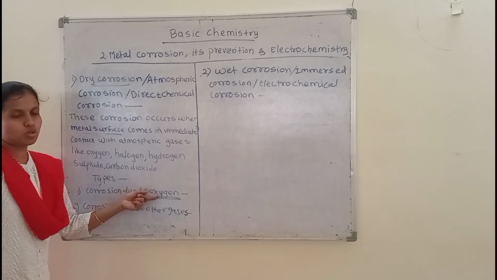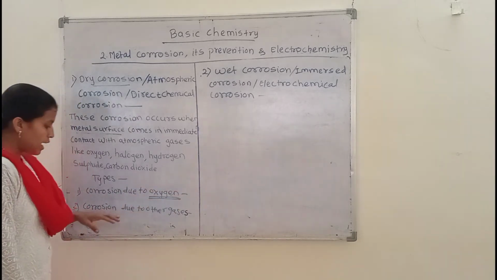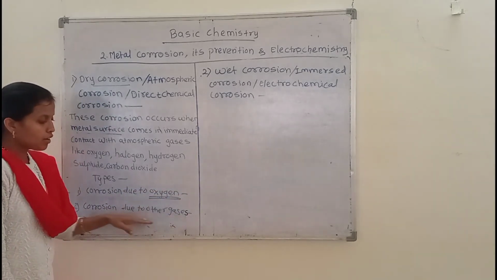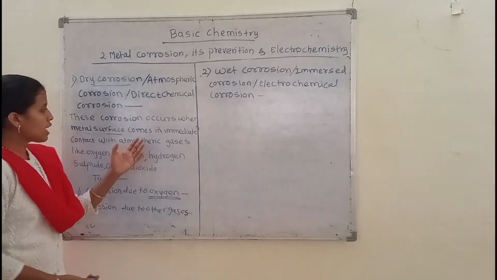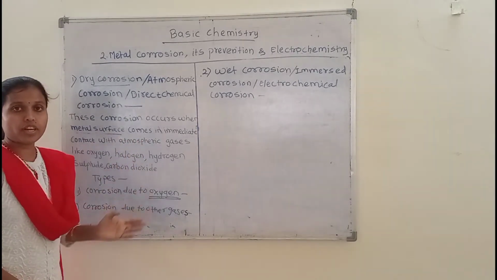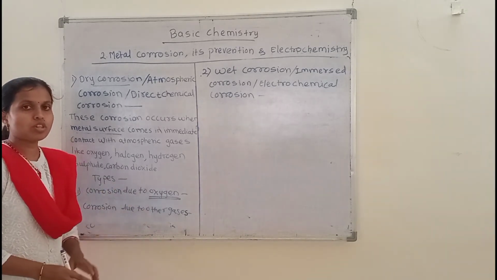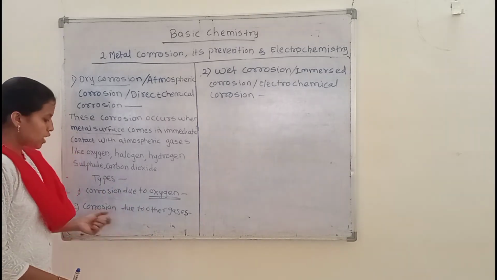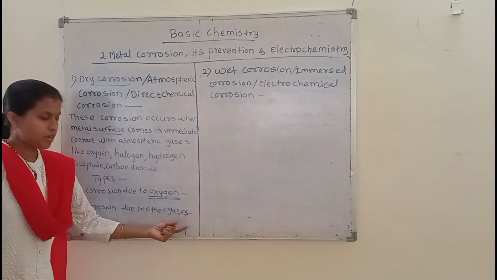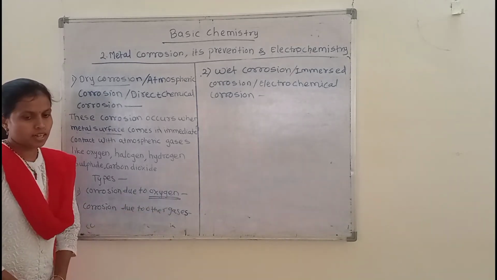In the other type, different gases, that is carbon dioxide, sulfur dioxide, halogens and hydrogen sulfide, are responsible for the metallic corrosion.